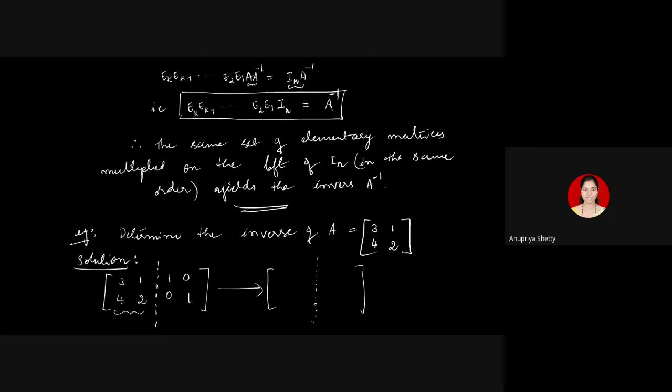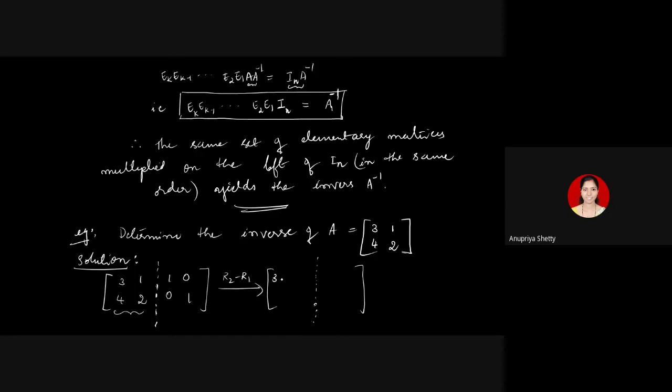You should always see that you use a smaller number of row operations, because you can come up with any other idea and finally come to identity, but you should always see that you don't complicate the method. As she said, if I go for R2 minus R1, 4 minus 3 will become 1, right? So I'll get the first pivot here, and then I can exchange the second row with the first row, just to see that the pivot is in the first position.